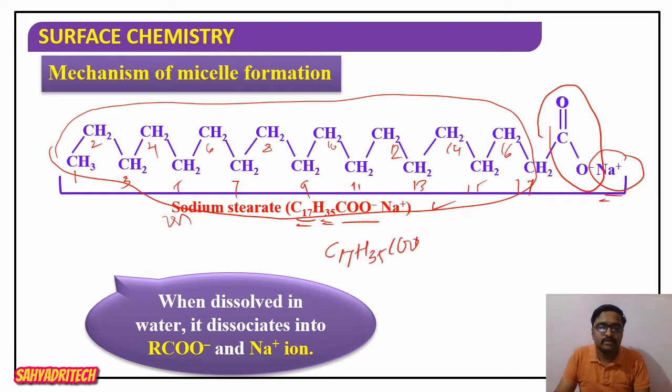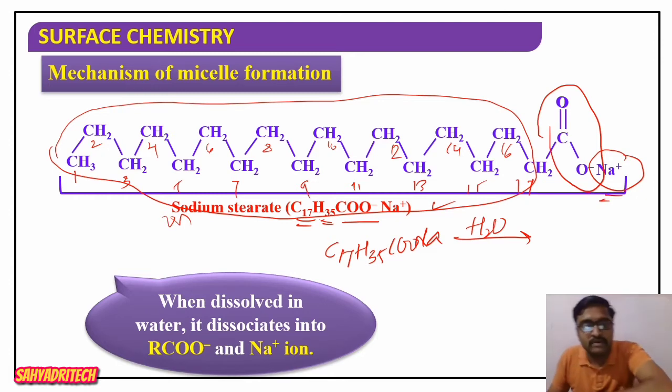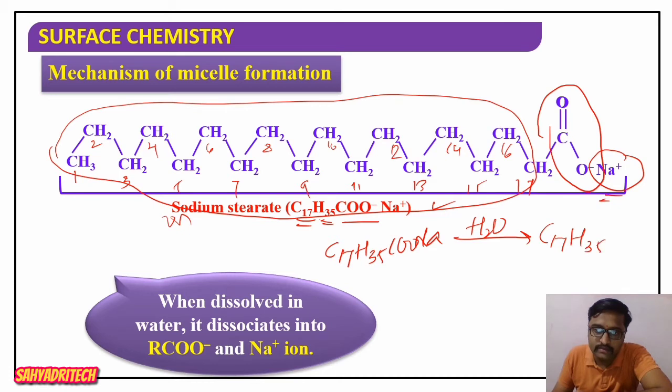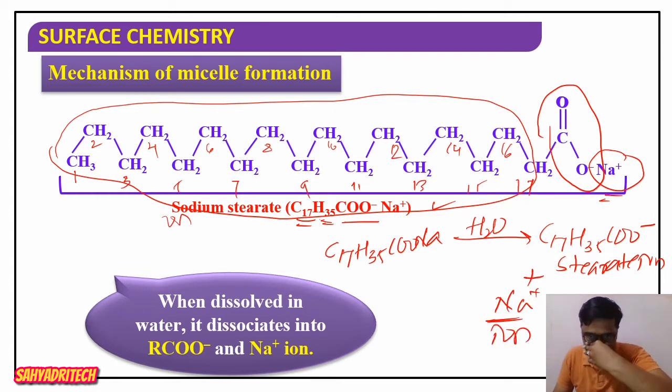Since it is an electrolyte, an ionic compound, it readily dissociates into two parts. What is that? C17H35COO⁻. What is this? The stearate ion. That is one part, and what is the other? Na⁺, sodium ions will be produced.